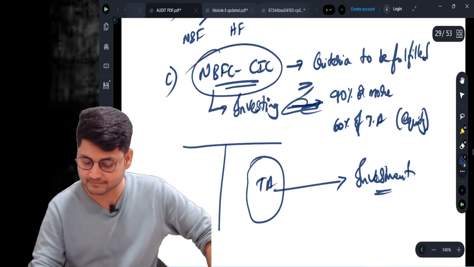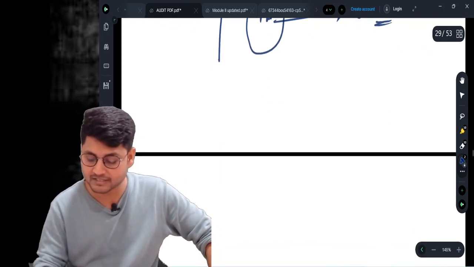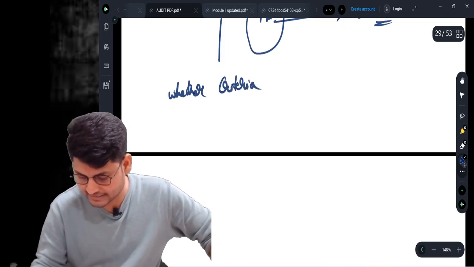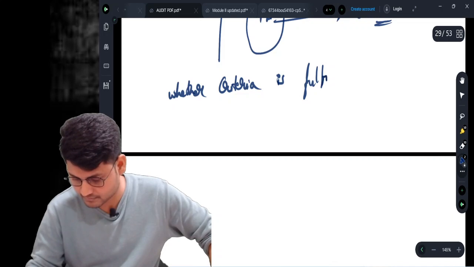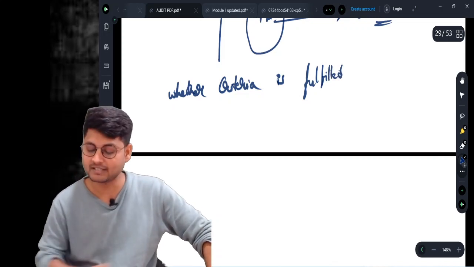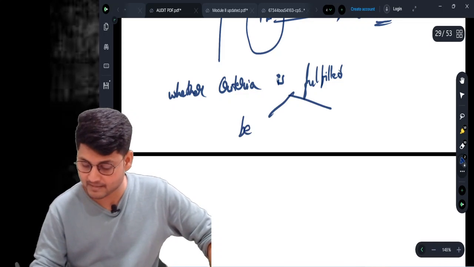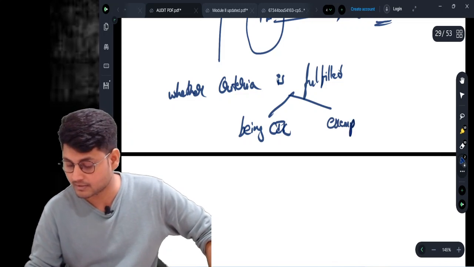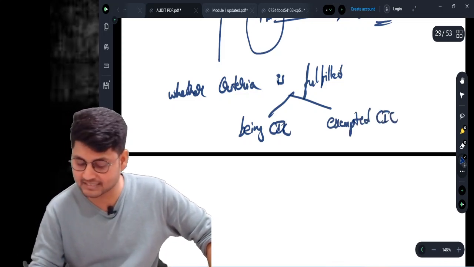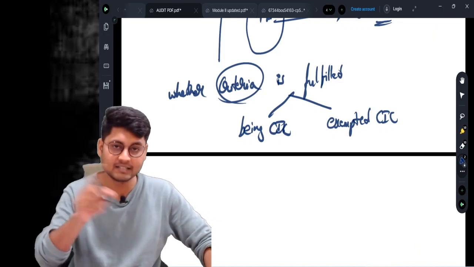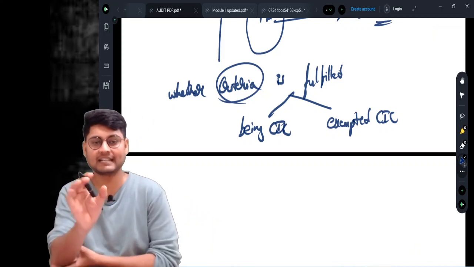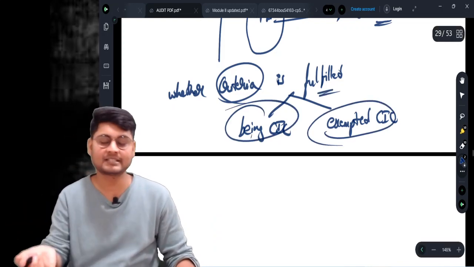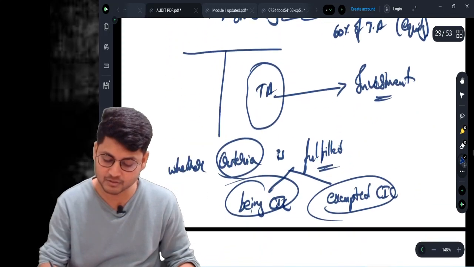See, NBFC CAC. Then as an auditor you need to report whether the criteria is fulfilled, either for being CAC or for exempted CAC. For both cases, whether the criteria is matching or not, whether the criteria is fulfilled or not, that is to be verified. This is subclause number C.